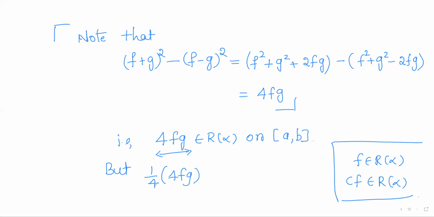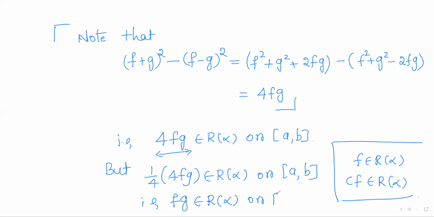In particular, 1 by 4 times of 4 into f into g will also be Riemann-Stieltjes integrable on closed interval a comma b, or that is nothing but, 4 gets cancelled, we are just left with f into g. So f into g will be a Riemann-Stieltjes integrable function on the closed interval a comma b. So which completes the theorem. So assuming f and g are Riemann-Stieltjes integrable functions, we proved that their product is also a Riemann-Stieltjes integrable function.